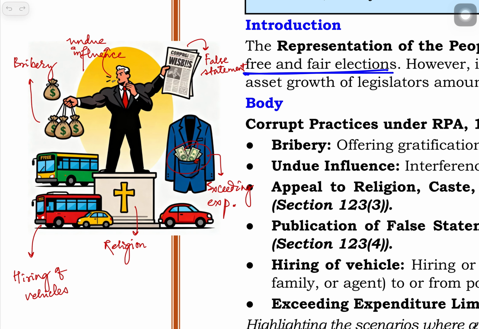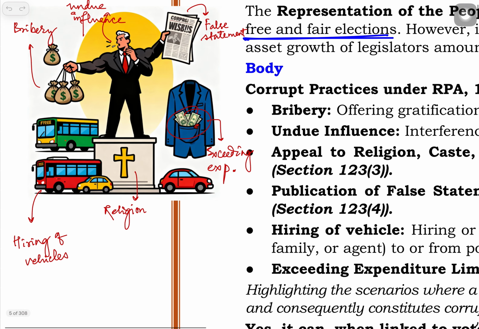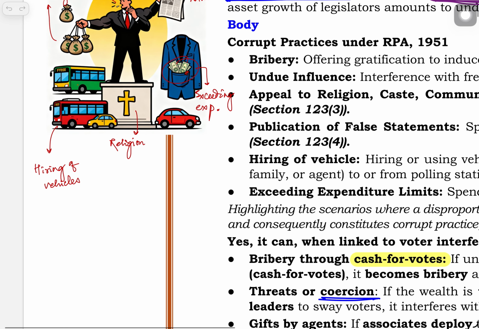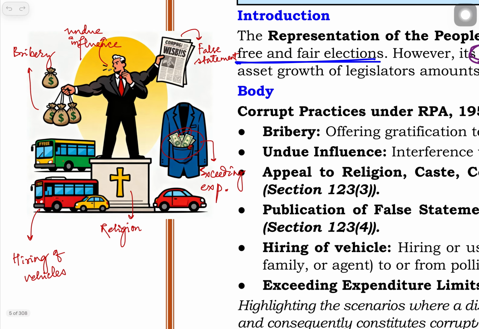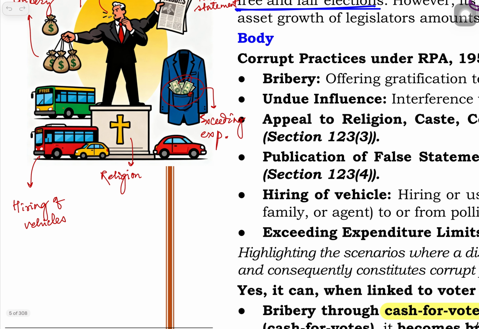Vote for me. Finally, some voters were still not in a mood to vote for him, so he started giving false statements about the opposite candidate.